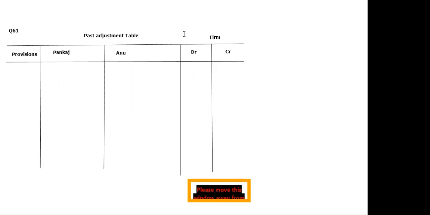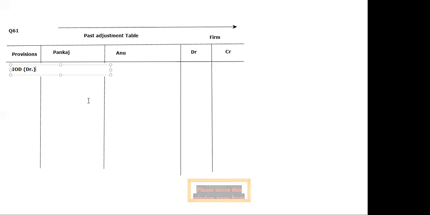Okay. And what is the nature of IOD? IOD always goes from partners to the firm. Always. Partners pay to the firm. Because it is going from partners to the firm, in the partners column IOD will be debited. And IOD is already given in the question. Of Pankaj, it is 3000, because we are debiting in the partners column, so we will subtract and put it in brackets. And IOD of Anu is 1000, so again we'll write it down in brackets.